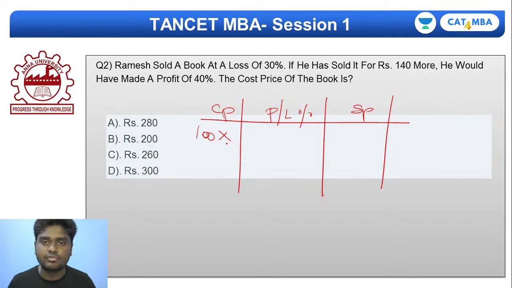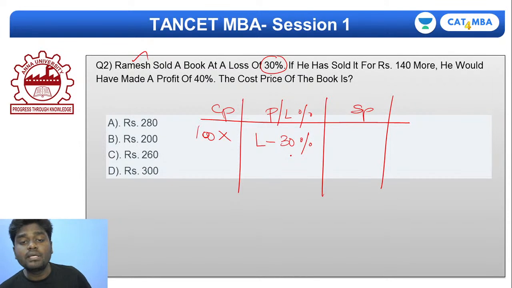Okay, now listen very carefully. In the first case, Ramesh sold a book at a loss of 30%. So what could be the exact selling price of the given book if he made a loss of 30%?